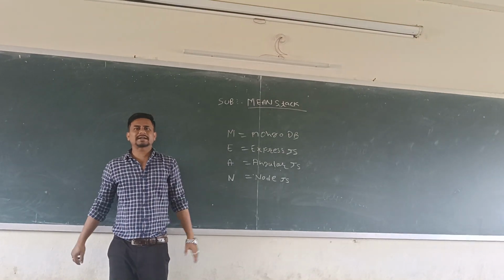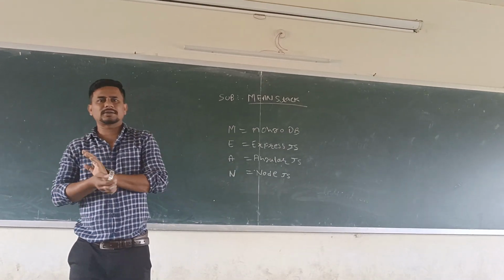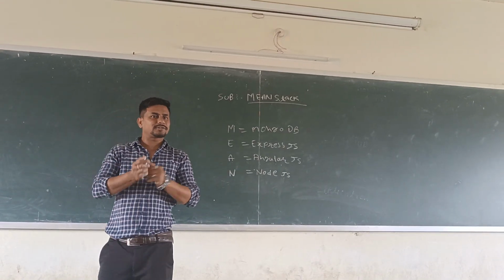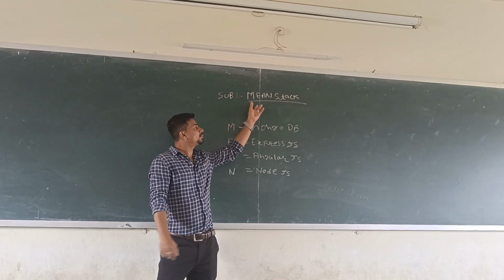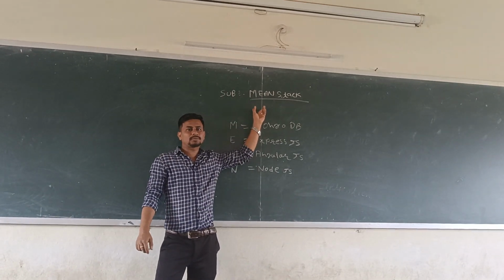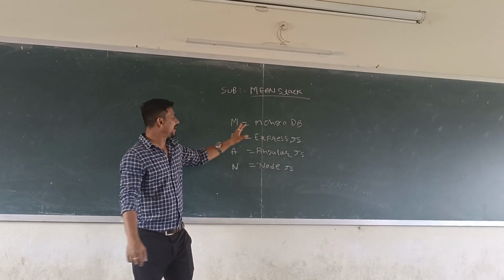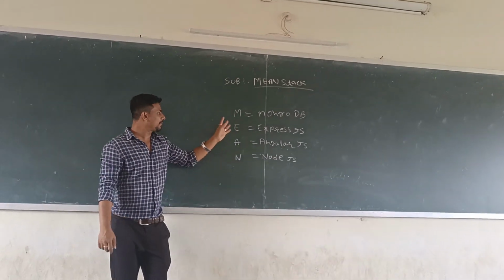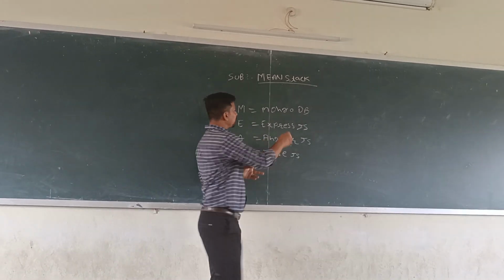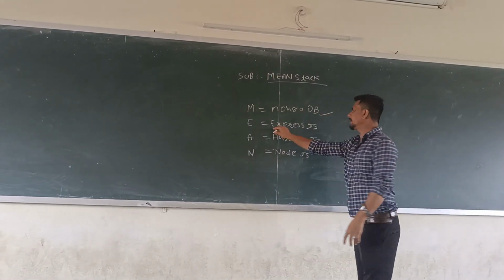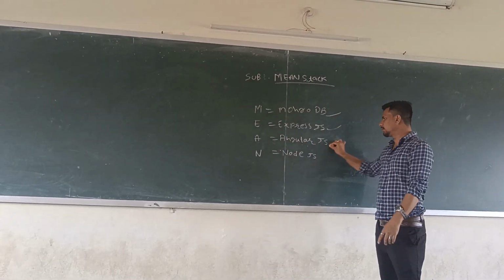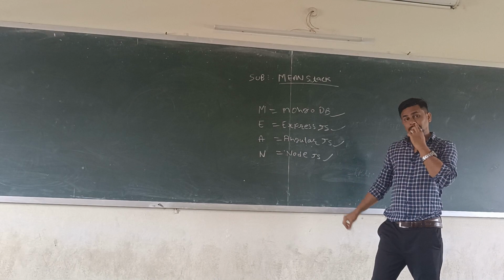Let's start with the MEAN stack. First of all, we have to understand what is meant by the MEAN stack. In the MEAN stack, we will learn about MEAN. First of all, what is the full form of MEAN? MEAN means MongoDB, E means Express.js, A means AngularJS, and N means Node.js.